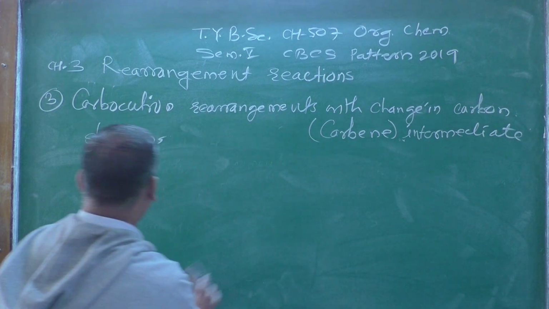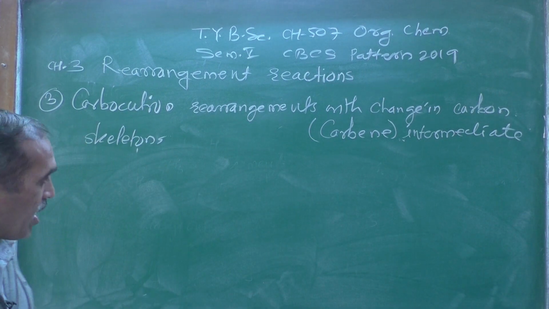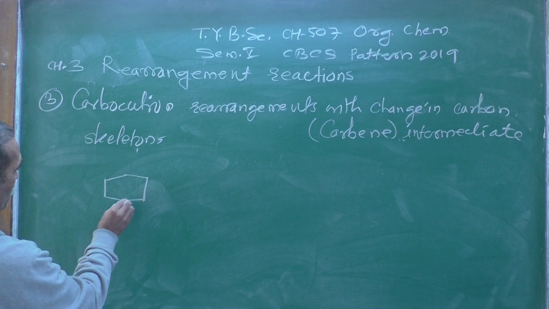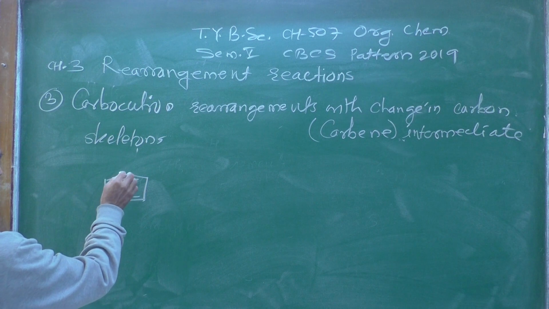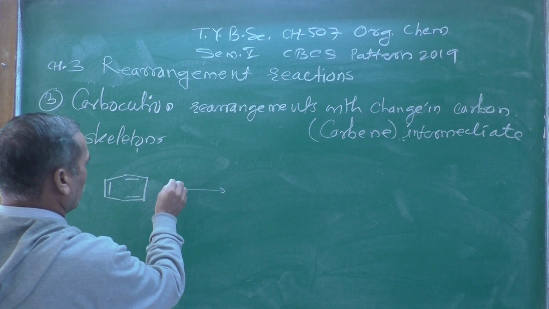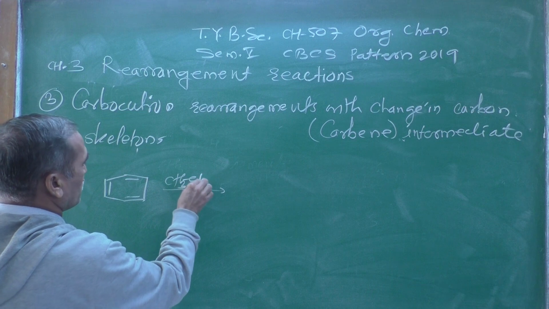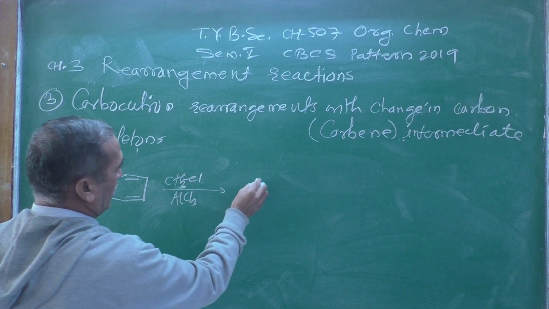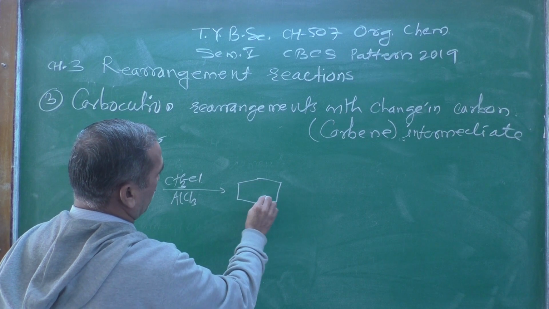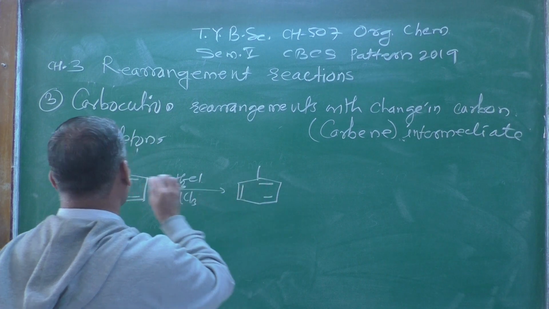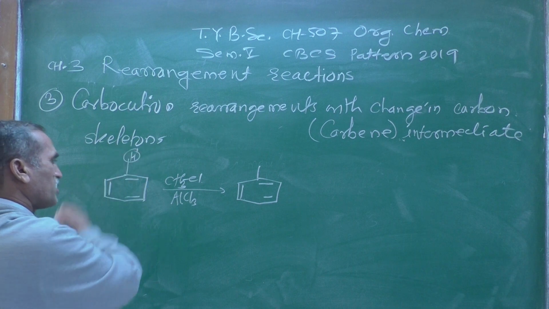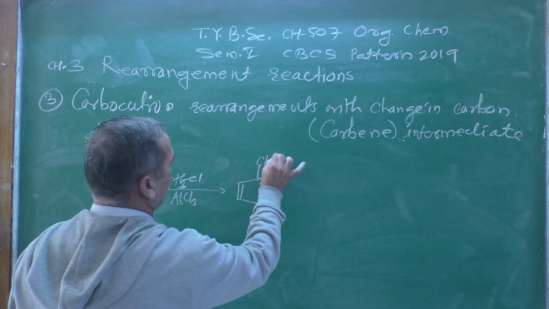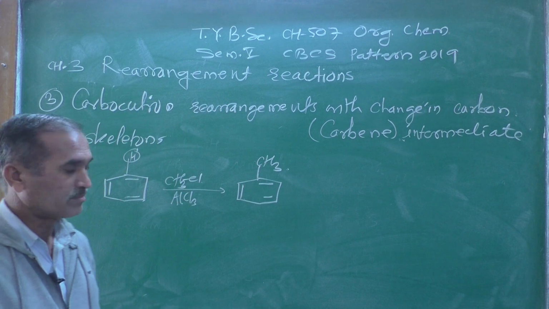In a Friedel-Crafts alkylation reaction, what is happening generally? Let me show you the simplest Friedel-Crafts alkylation reaction. This is CH3Cl, methyl chloride, in presence of AlCl3, and on the benzene nucleus one of the hydrogen atoms gets replaced by the methyl group, and we are getting toluene.